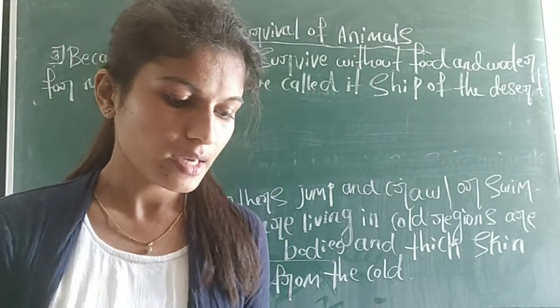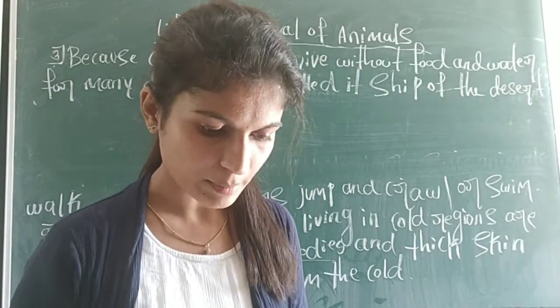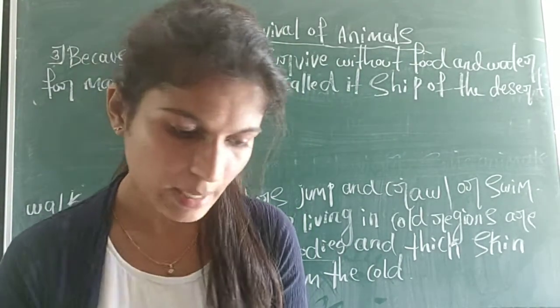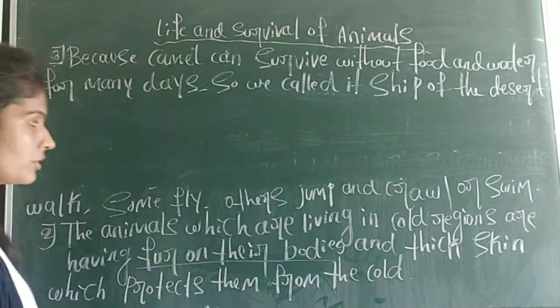After this, the fourth question is there. How do animals protect themselves from enemies? Write down the fourth one.